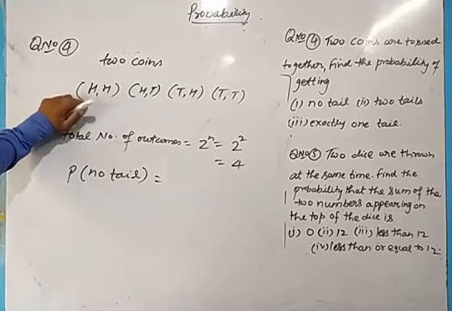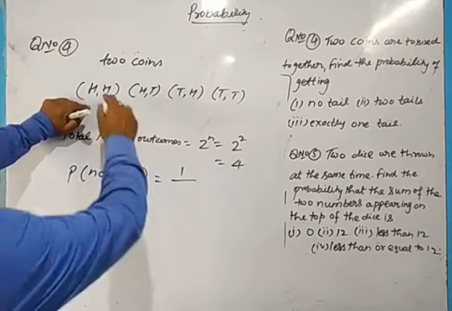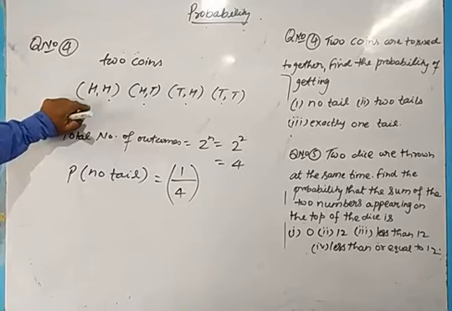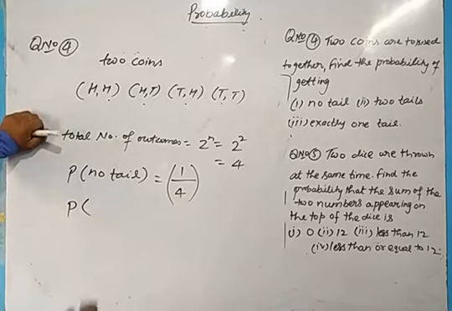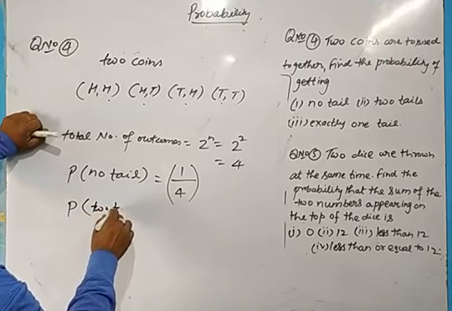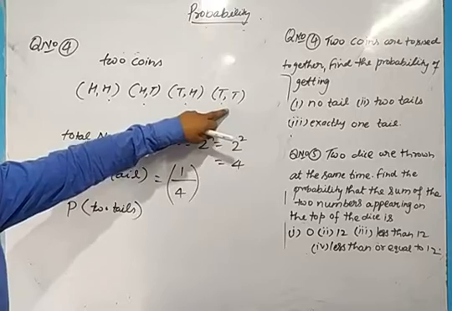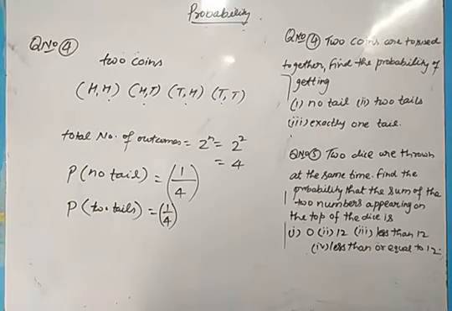There is one condition when both the coins are giving head. So only one condition is there. So 1 upon the total number of outcomes, 1, 2, 3 and 4. 1 upon 4 will be the probability of getting no tail. Now, the probability of getting 2 tails. 2 tails also you are getting once. So 1 upon 4 will be the probability of getting 2 tails.